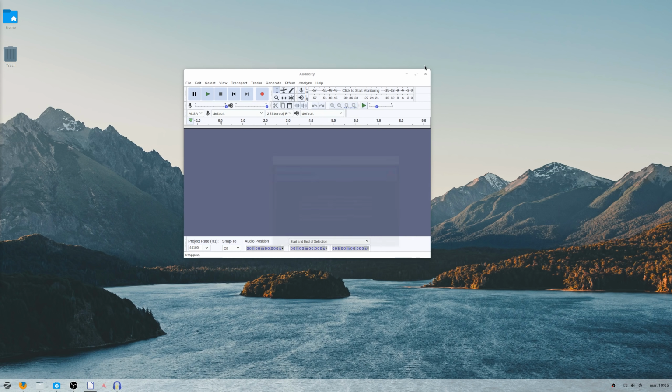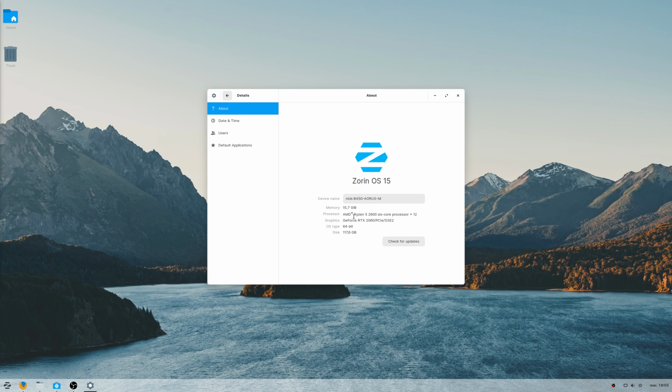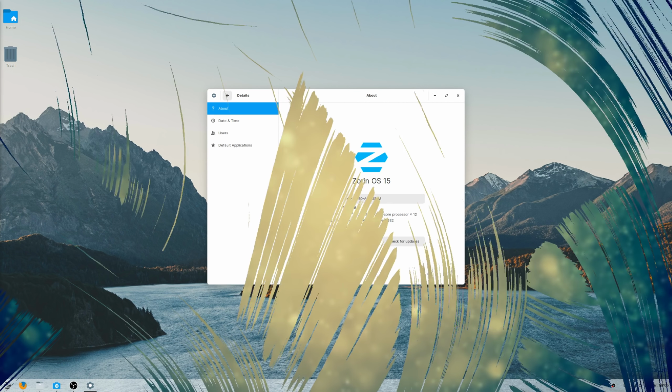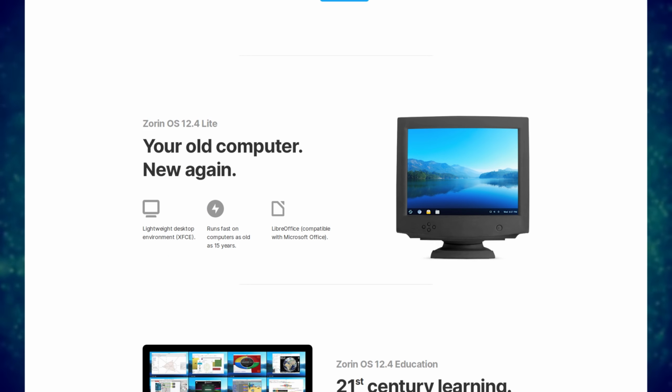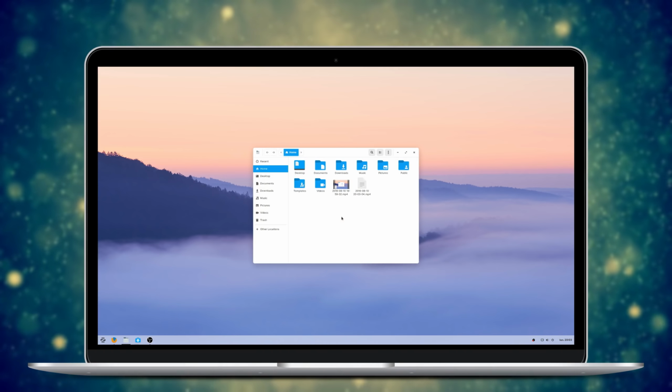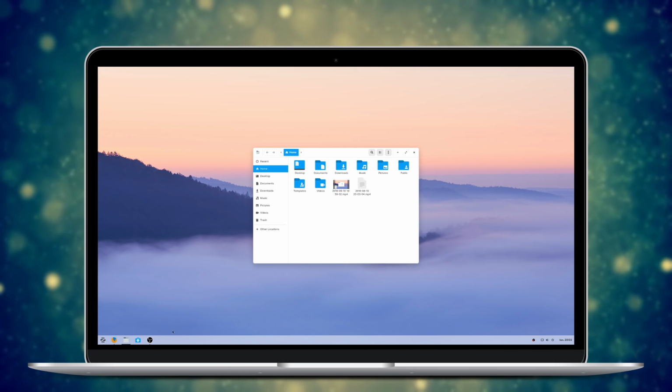Admittedly, this might also be because my machine is pretty beefy, with a Ryzen 5 2600, 16GB of RAM, an SSD, and an RTX 2060. But Zorin seems to perform as well as any Ubuntu-based distro using GNOME. Users willing to reduce memory usage or running it on older machines will probably want to turn to Zorin Lite, which uses XFCE.